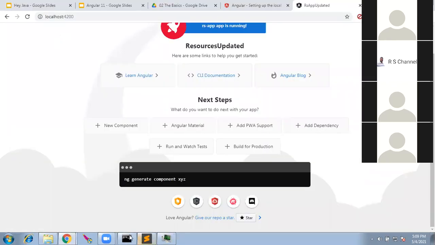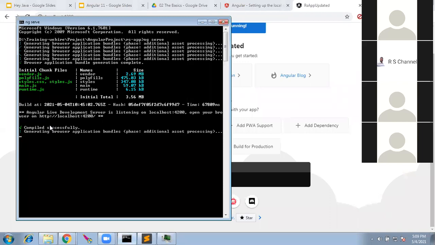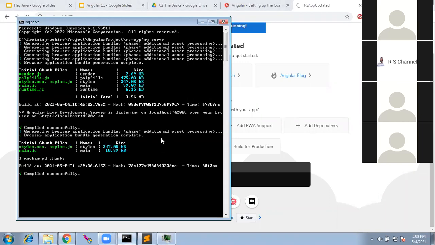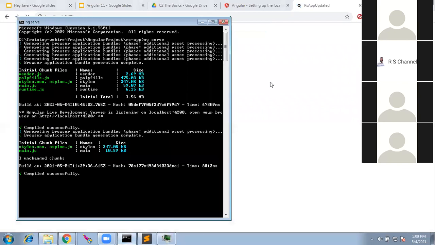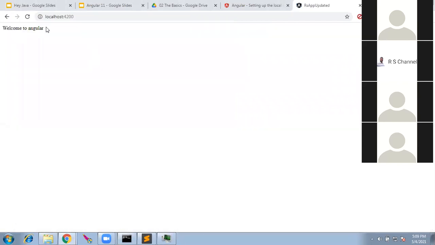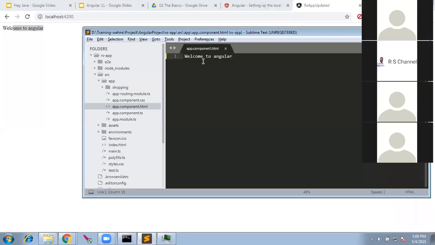The build starts, the compilation started automatically. As soon as we save a file, the compilation starts. And we see Welcome to Angular, so we know that the output is coming from here.